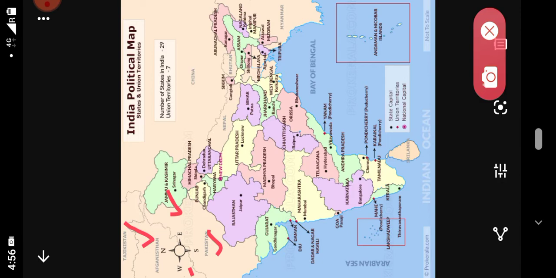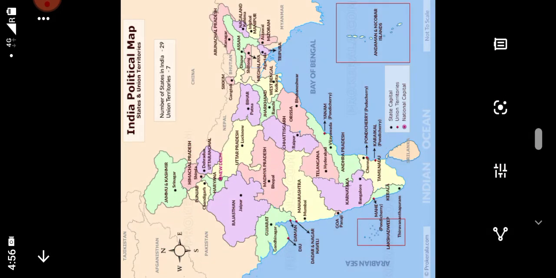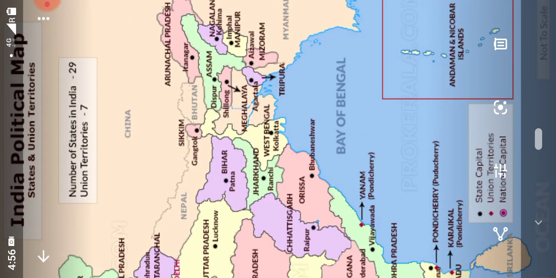In this map, directions are shown by this compass. You already know how we find direction in a map. With the help of this compass we can find the direction. This is the east direction, this is the west direction, this is the north direction, and here it is the south direction. So if someone asks you to name a state which is in the eastern part of India,